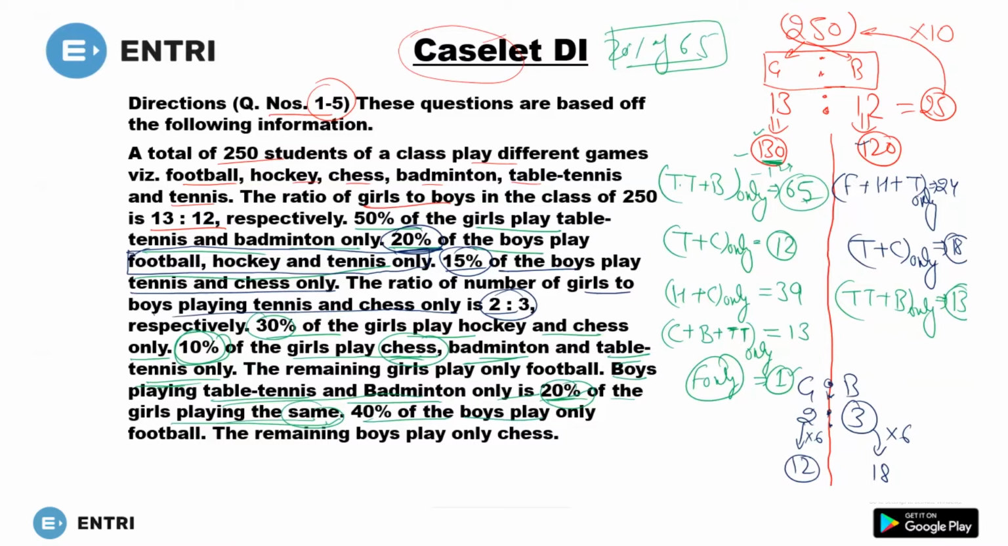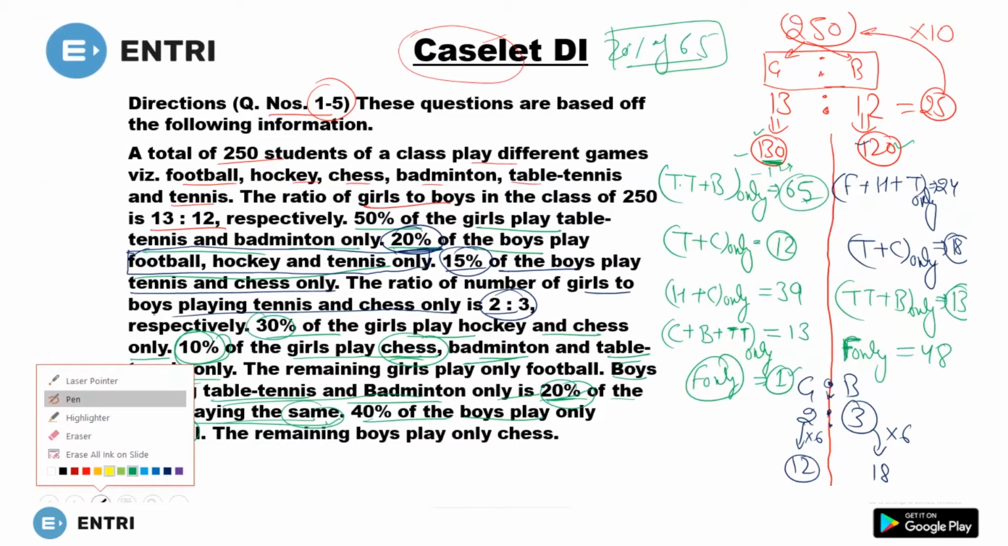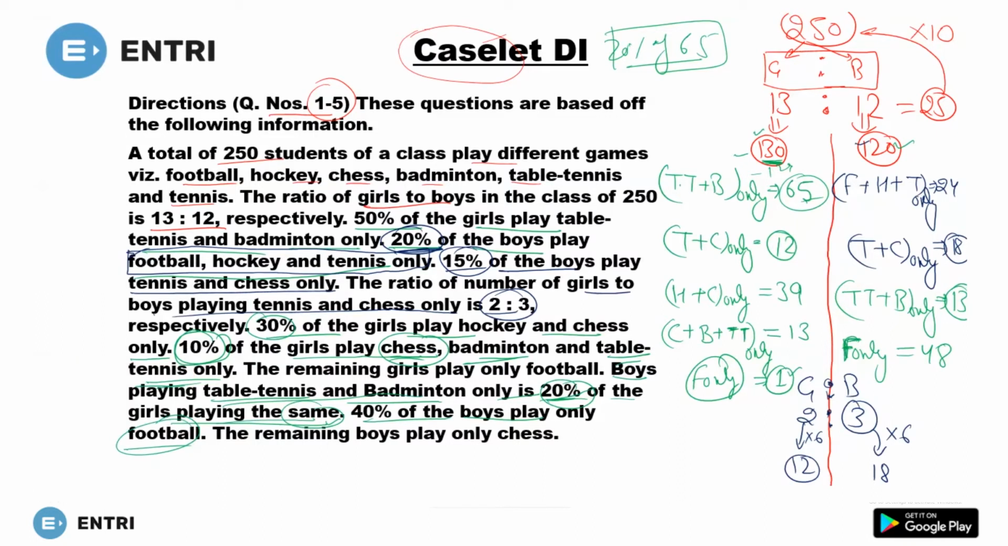40% of the boys play only football. What will be 40% of this? You will get 48. 48 are playing only football. Done. And the remaining boys play only chess. So how many are remaining there? So you have to calculate that. How many boys are remaining?